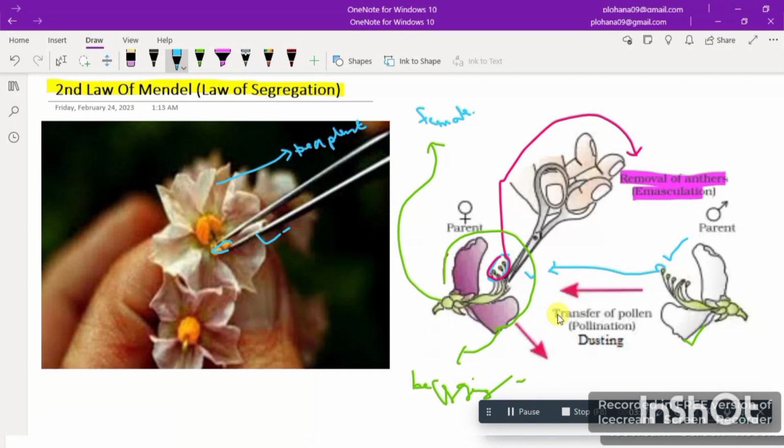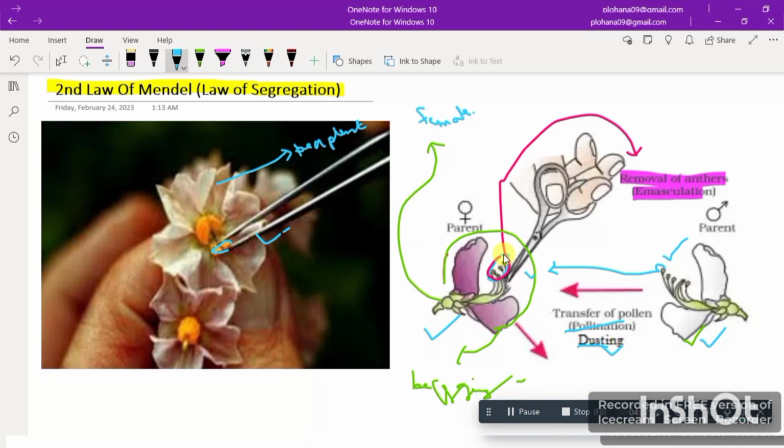As you can see here, transfer of pollen is pollination. This process is known as pollination, the transfer of pollen from anther to the stigma, right? So this is cross pollination because we have this flower and this is another flower. This process is also known as dusting, while we are taking these pollen grains and dusting them onto another flower. So now we can say that these will be fertilized, right? So he did this process.